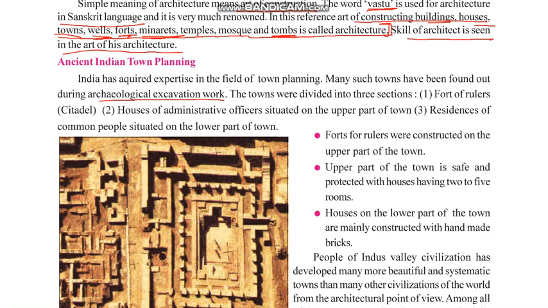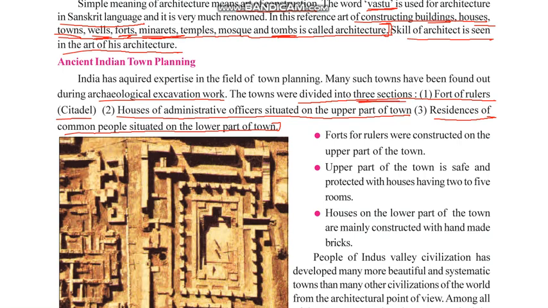The towns were divided into three sections. One, the fort of rulers, that is the citadel. Second, the houses of administration and officers, situated on the upper part of the town. And third was the residence of common people, situated on the lower part of the town. Now you need to understand this. Okay, the town in olden times was divided mainly into three sections.